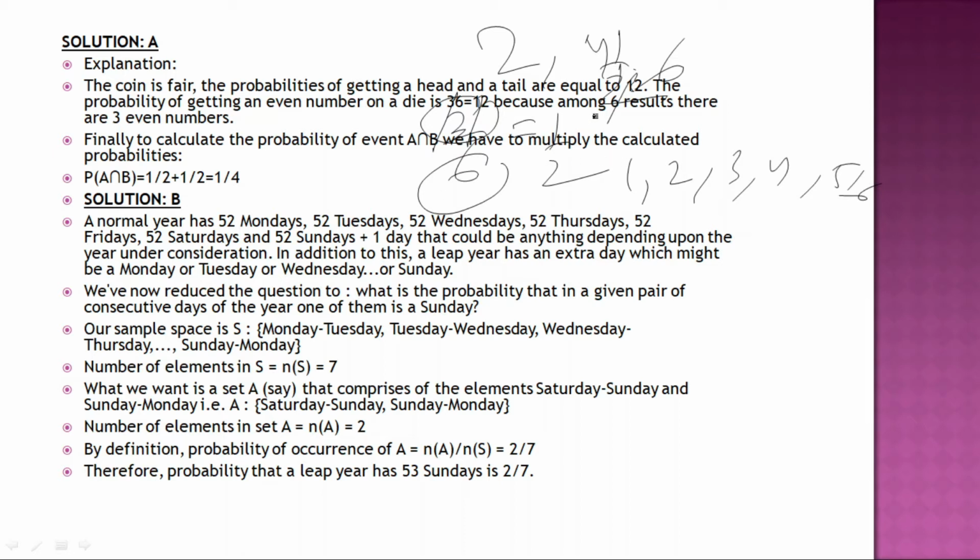So the answer is 1 by 2, and again we have taken 1 by 2 for the head, since head and tail are each 1 by 2. That is the answer. Have you got the answer?